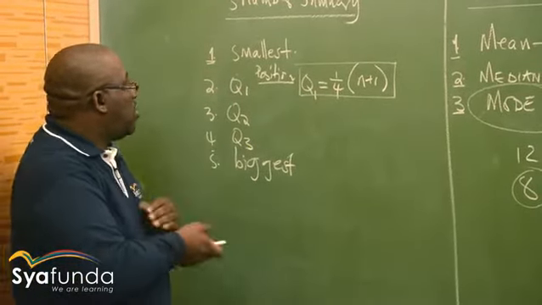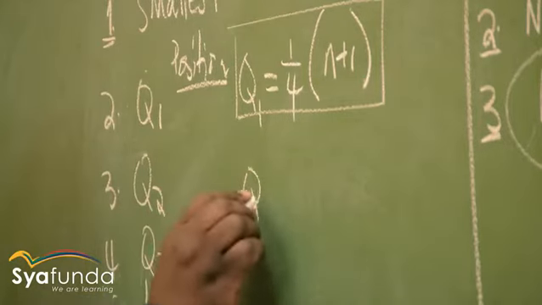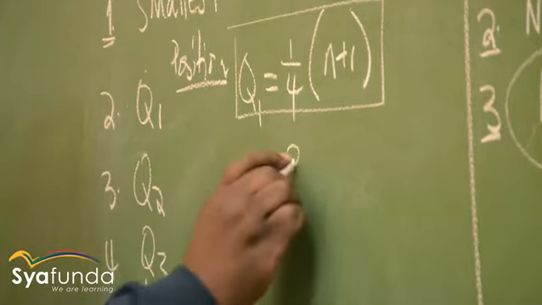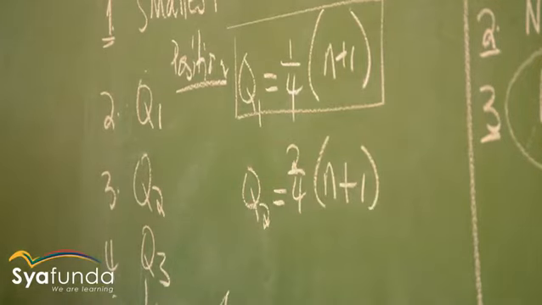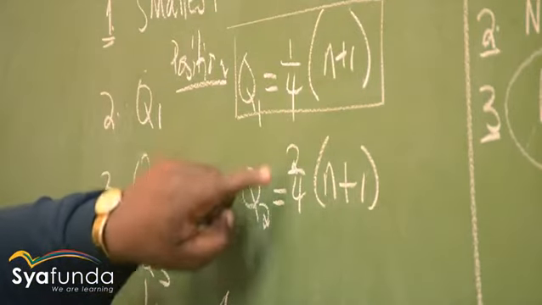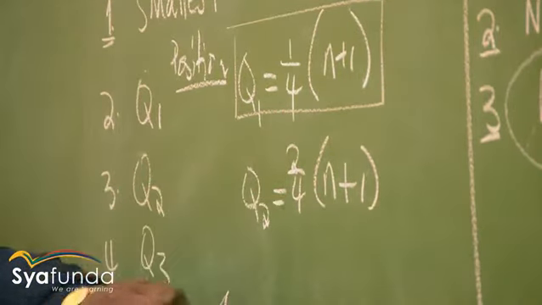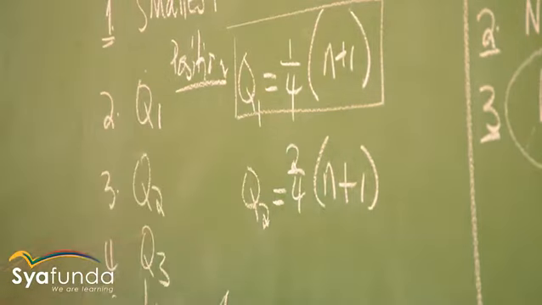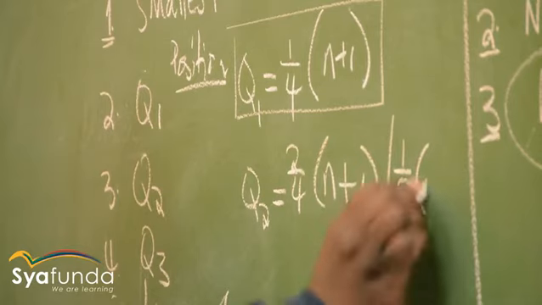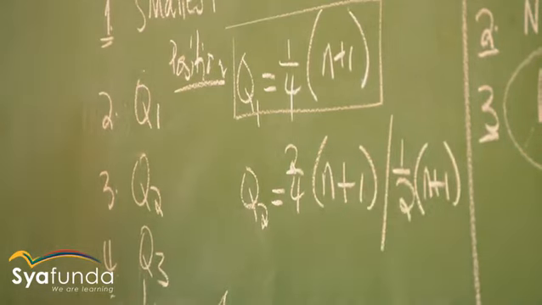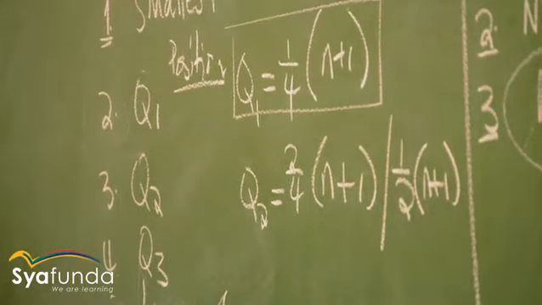How do you find Q2? Q2 is equal to 2 quarters, 2 over 4 into n plus 1. Hence, this will be equal to 1 over 2 when you simplify it further. We know that it is 2 over 4, but this will also be equal to 1 over 2 into n plus 1. This is how you find the position of the median, not the actual median. You find out it is position number what, when you are given a bigger data set.